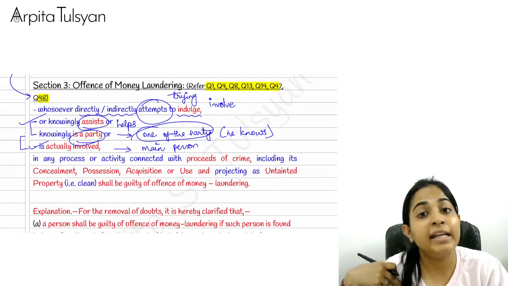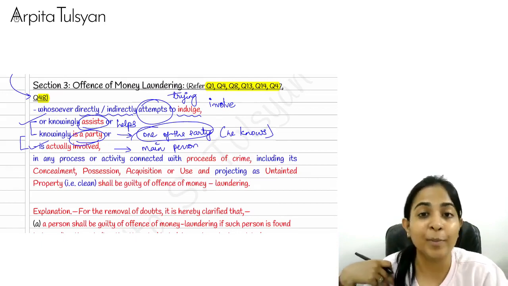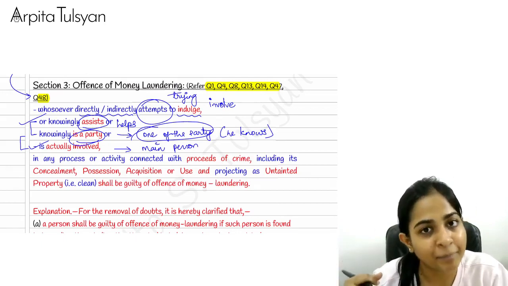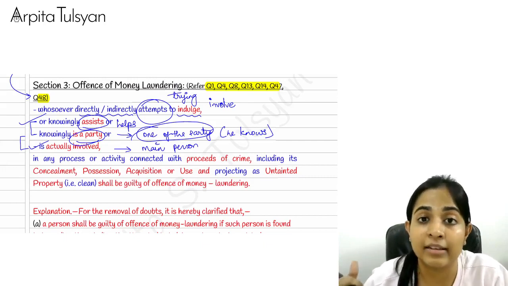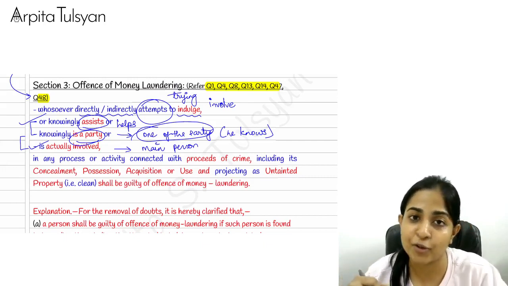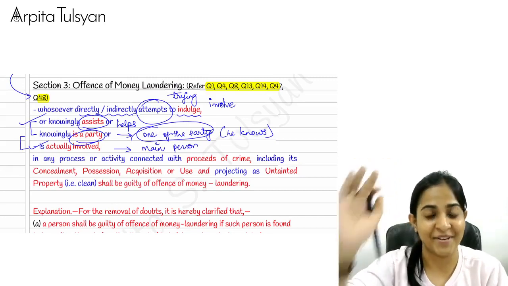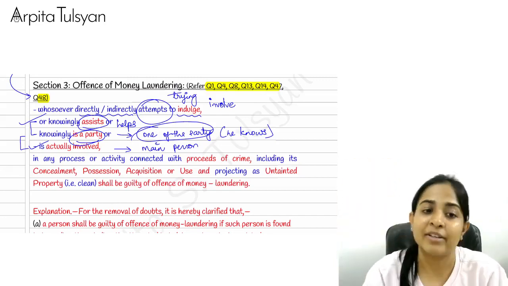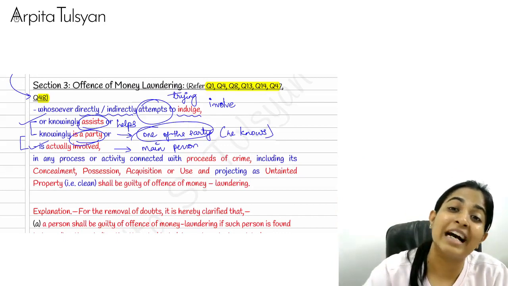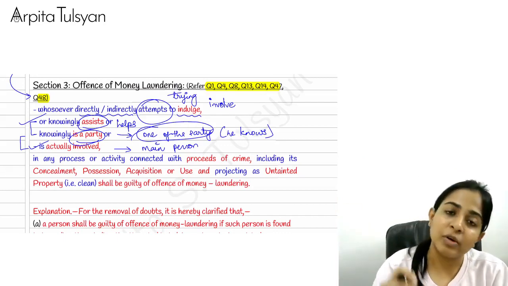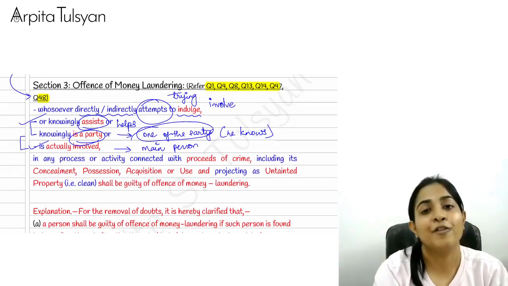Okay, but he did not know where I am going to be on, say, the 1st of December. So he asked my sister where Arpita is going to be on the 1st of December so that they can kidnap her. My sister helped, for example. In that case, my sister is knowingly assisting someone, so even my sister would be guilty of the offense of money laundering.